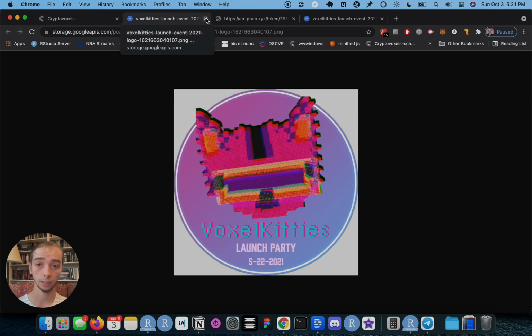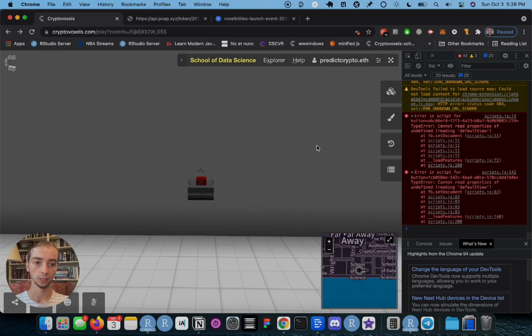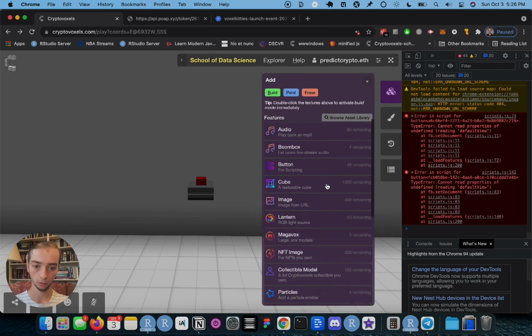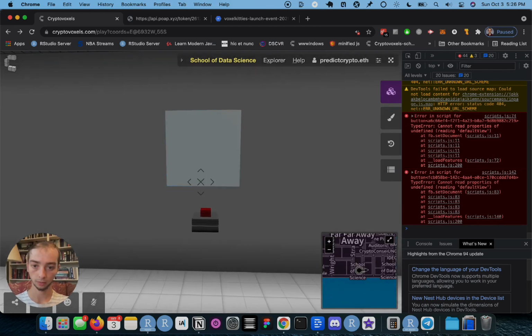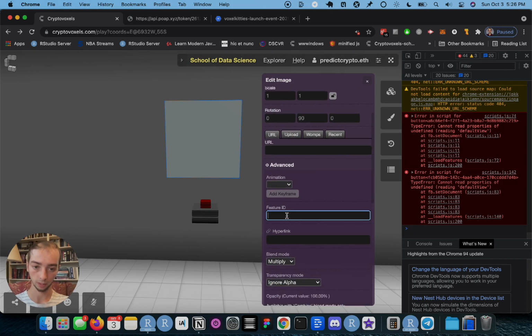So all we really have left to do now is create an image element within Cryptovoxels that we update with this link. So let's open the build menu and add an image element in here. I'm just going to give it a feature ID. Let's say POAP image. You can name this whatever you want, just be mindful of what you name it.